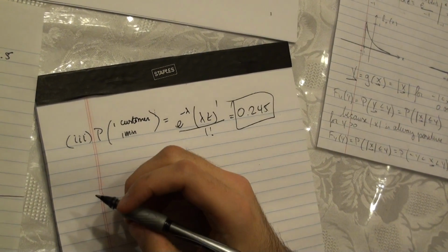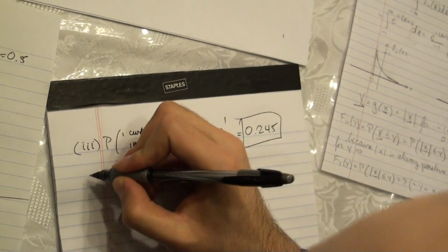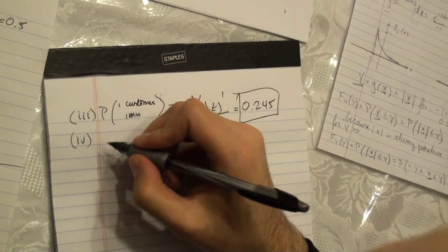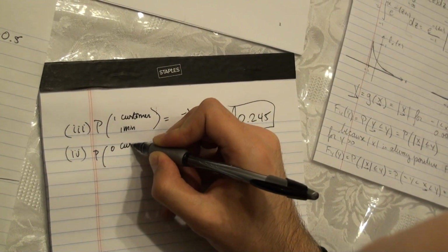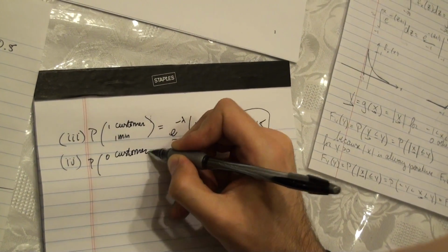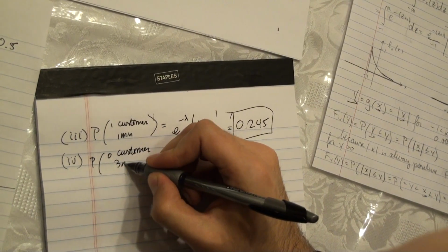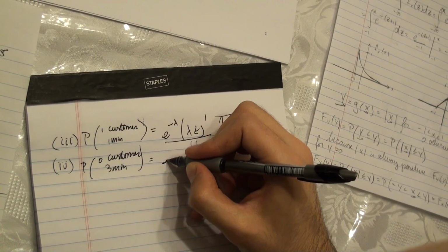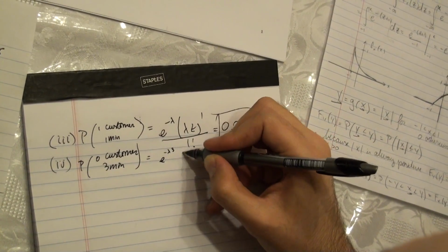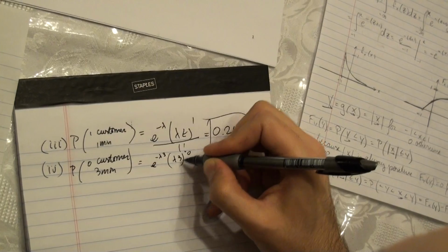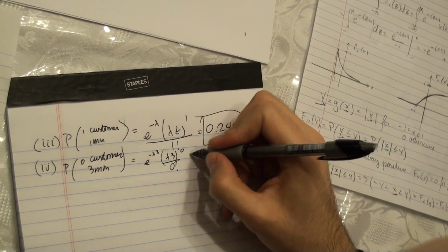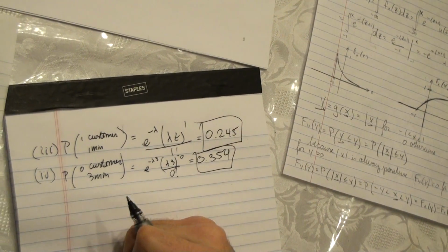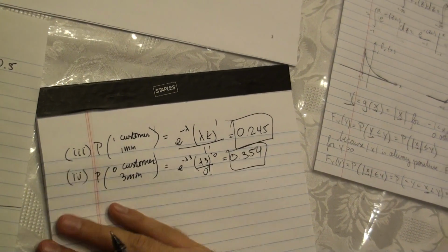Now part 4 asks for the probability that 0 customers arrive in 3 minutes. Again, much easier than part 2 and part 1. For 3 minutes, we just plug into the formula. We have e to the minus lambda 3, lambda 3 to the power 0 over 0 factorial, and we get 0.354. You plug in the numbers. So that is the end of problem 1.